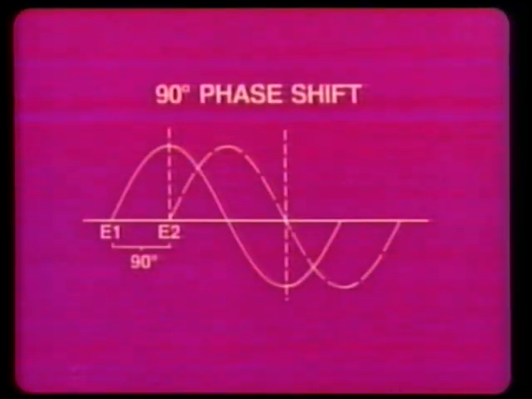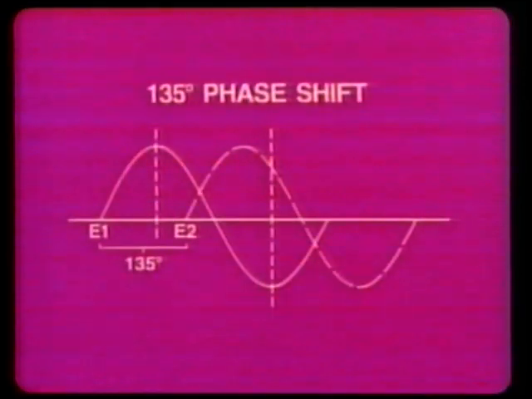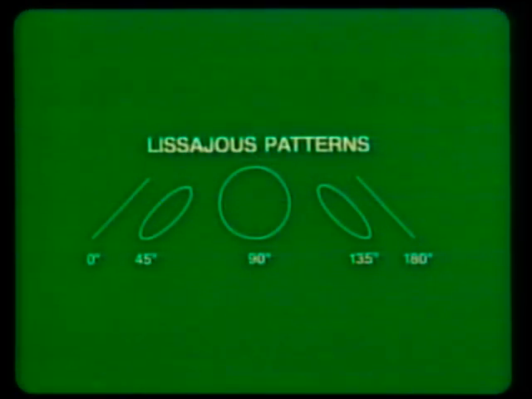In this example, there is 90 degrees of phase shift. The resulting Lissajous pattern is displayed as a circle. This example shows 135 degrees of phase shift. The resulting Lissajous pattern is displayed as an ellipse leaning to the left. Lissajous patterns will only show phase shifts of up to 180 degrees. Remember, Lissajous patterns do not show the relative position of the 2 waveforms.